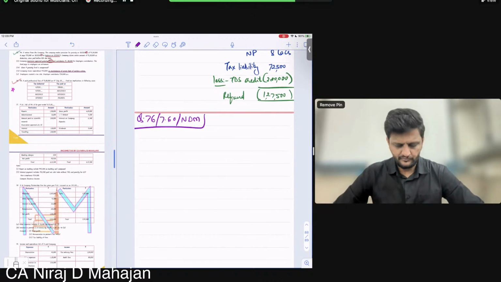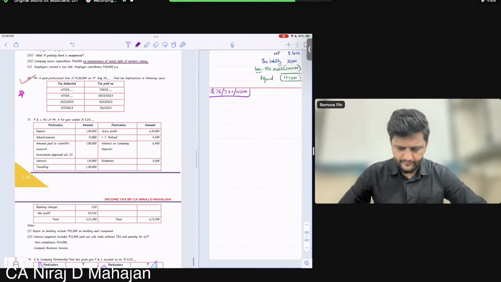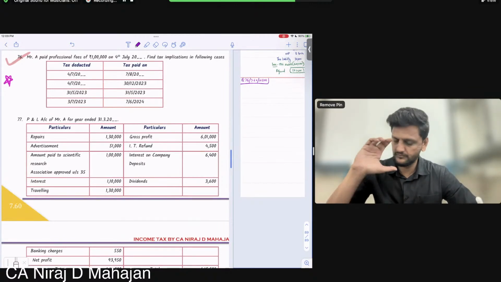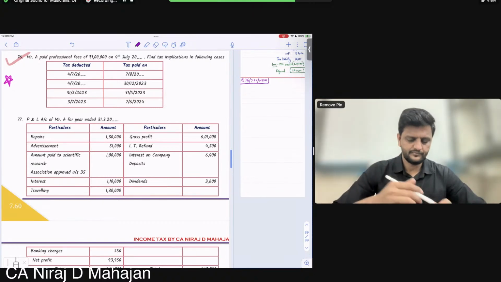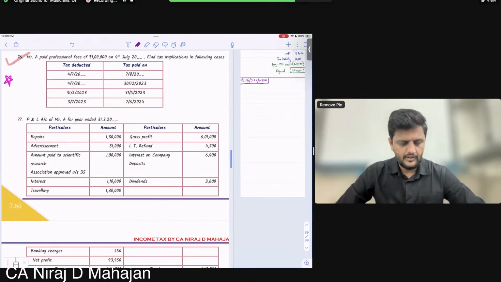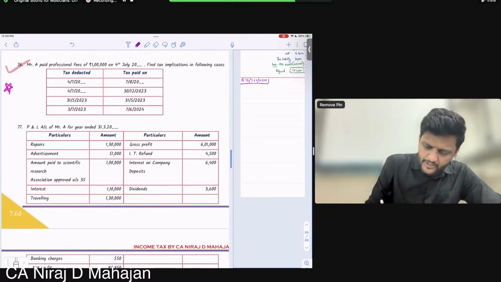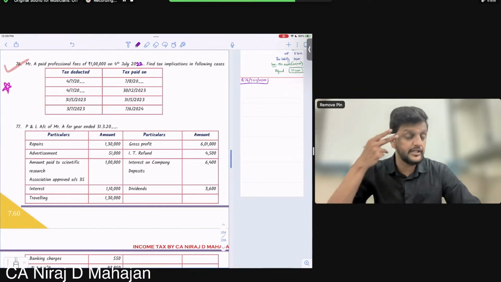Ready? 76. Mr. A paid professional fees of rupees 1 lakh on 4th July 22. He paid, okay? Find the tax implications in the following cases.